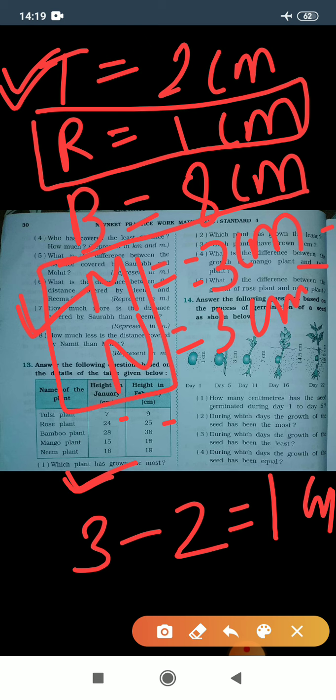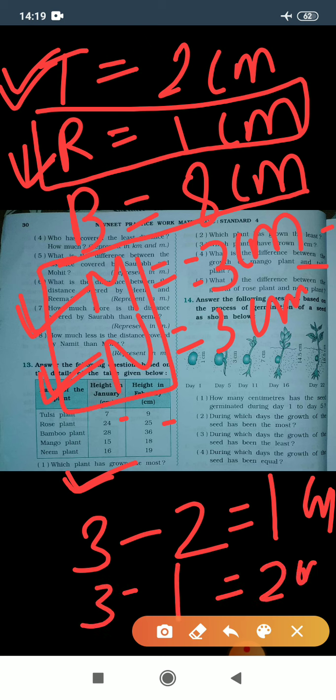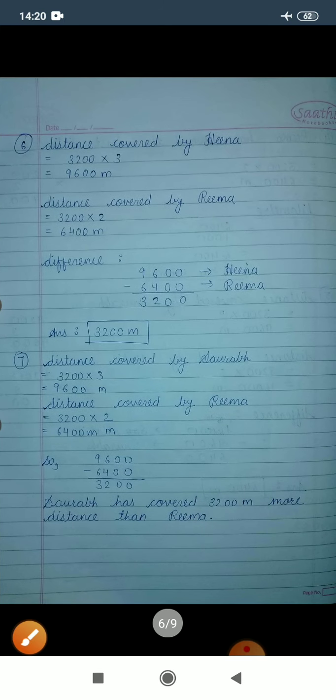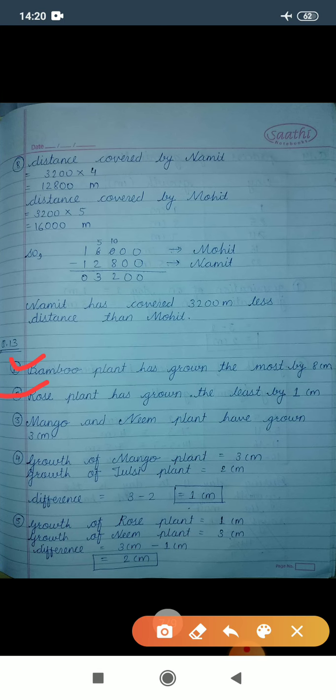In fifth question we need to find out the difference of rose plant and neem plant. So rose plant and neem plant, that means again 3 minus 1 gives you 2 centimeter. So the answer is 2 centimeter difference of rose and neem plant. So you can observe here I have already solved these questions. For solving these questions you need to first find out the difference of 1 month growth of these plants.